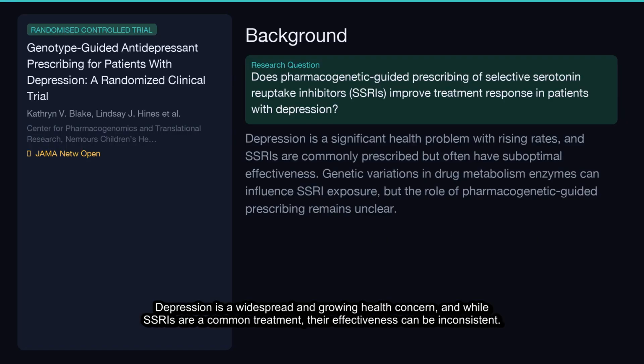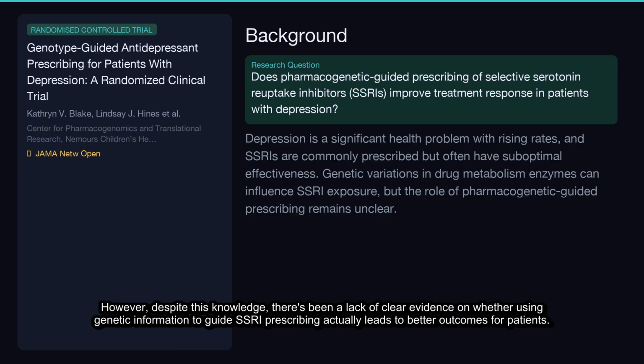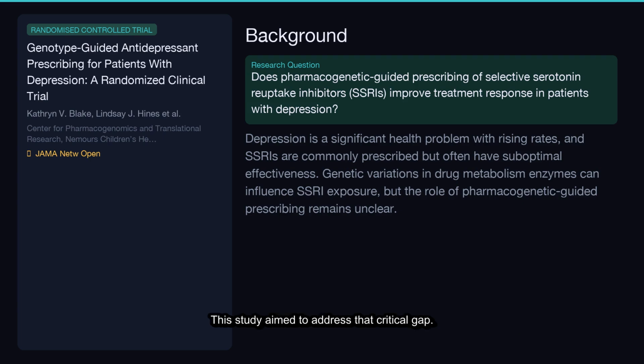Depression is a widespread and growing health concern, and while SSRIs are a common treatment, their effectiveness can be inconsistent. We know that individual genetic differences can affect how people metabolize these medications. However, despite this knowledge, there's been a lack of clear evidence on whether using genetic information to guide SSRI prescribing actually leads to better outcomes for patients. This study aimed to address that critical gap.